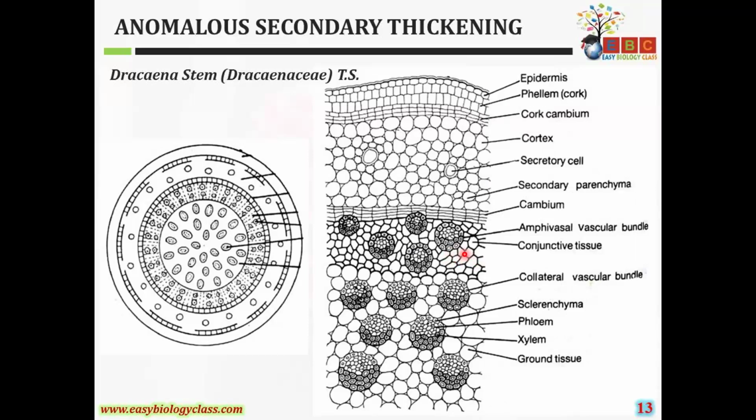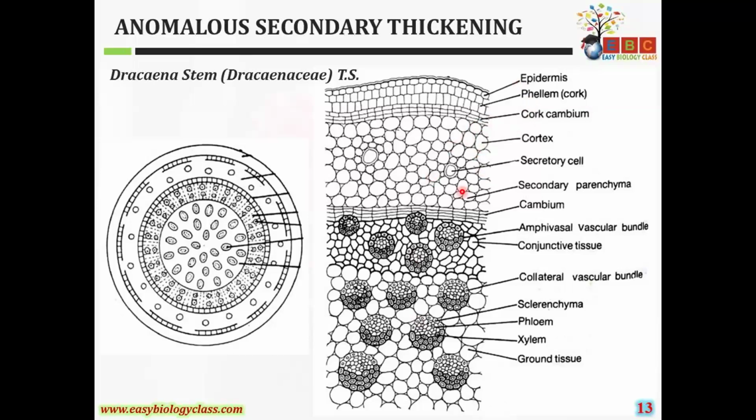On the inner side they produce the parenchyma cells. These become lignified, and these are called conjunctive tissue, and these are the vascular bundles. So this is the structure of the Dracaena stem. So epidermis. During secondary growth, the formation of the cork will take place.